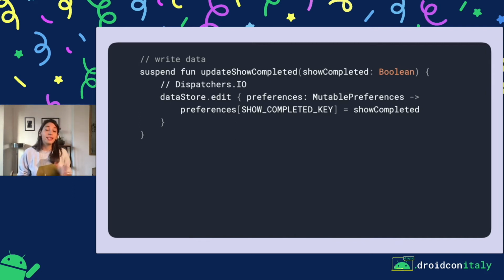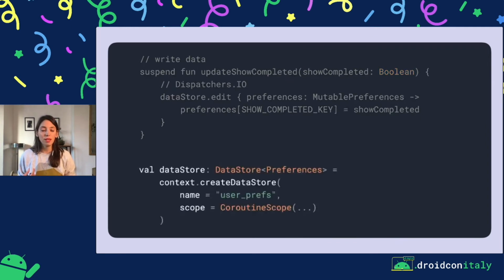By default, DataStore.edit is called on Dispatchers.IO. So this means that this call is safe to be called from the main thread, because under the hood, DataStore will just ensure that the right dispatcher is used. If you prefer using something other than Dispatchers.IO, maybe your own scope, you can pass it in the createDataStore method. And I actually like this because DataStore is quite flexible. It provides good defaults, but it also gives you the flexibility to set the values that you need.